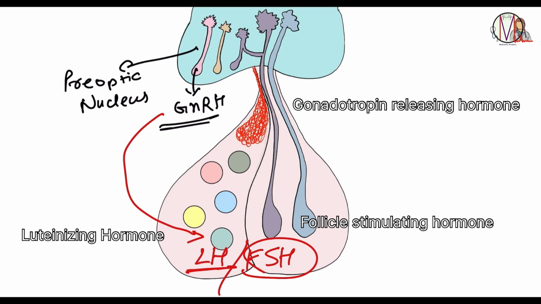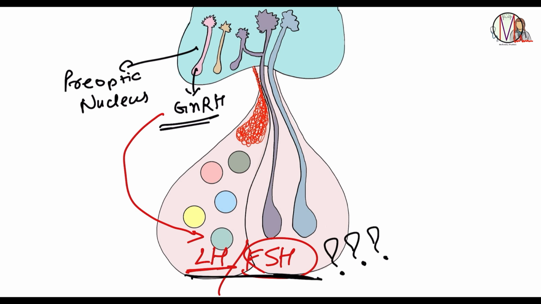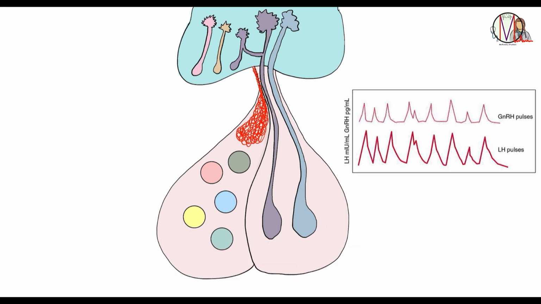Now, as both are produced from gonadotropes, then how does the cell know when to produce which one? Like, it's confusing for the gonadotropes. So, for that, it all depends on the frequency of GnRH. If the frequency is high, then gonadotropes will produce LH. And if the frequency of this GnRH is low, then gonadotropes will produce FSH.